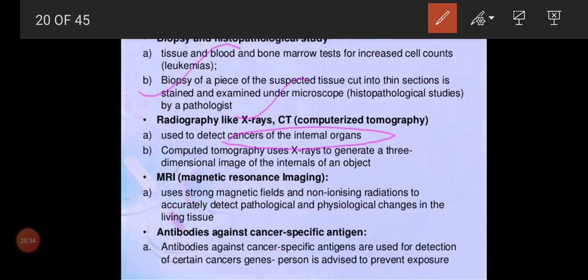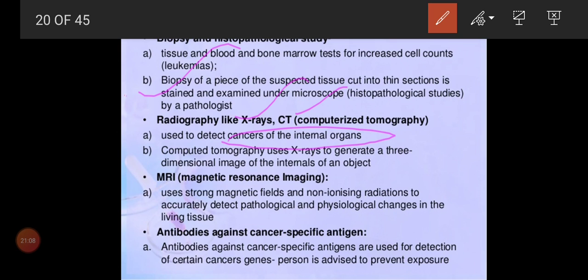With that we can confirm whether the person has cancer or not. The second one, CT, means computerized tomography. An X-ray machine is connected with a computer, so images can be seen on the computer. We can see three-dimensional images, so if there is any proliferation or extra growth, we can detect it. Either X-rays or CT will detect whether the internal organs are affected by cancer or not.